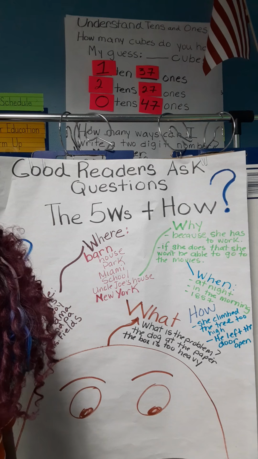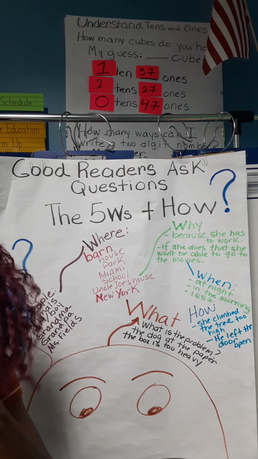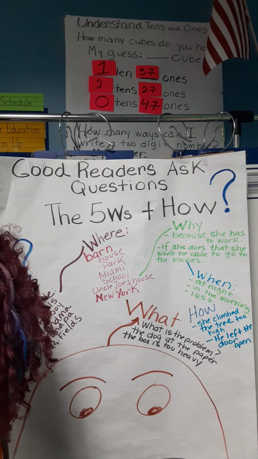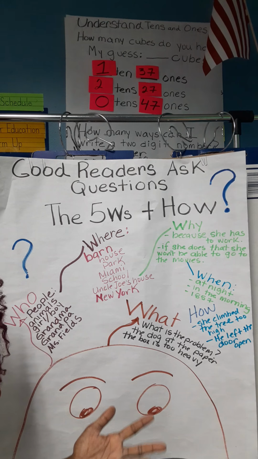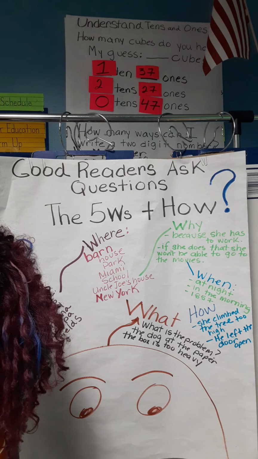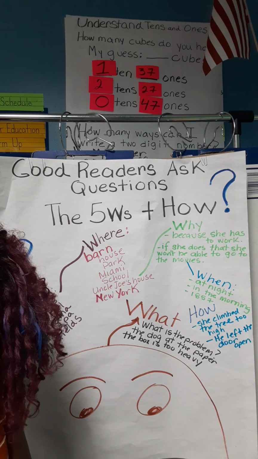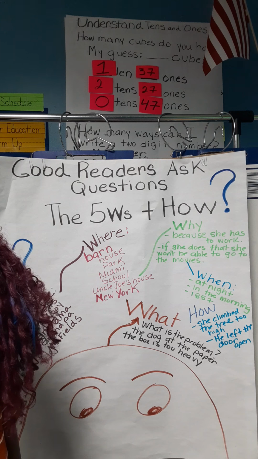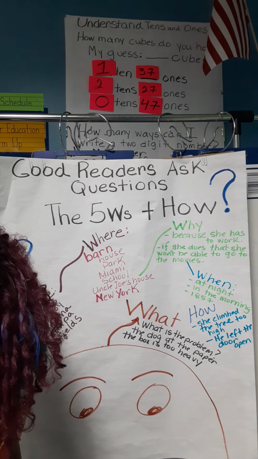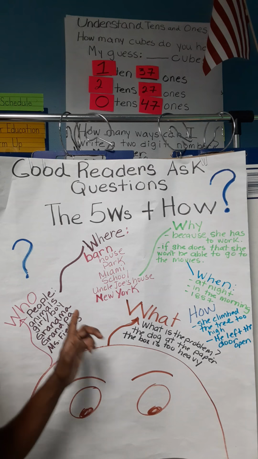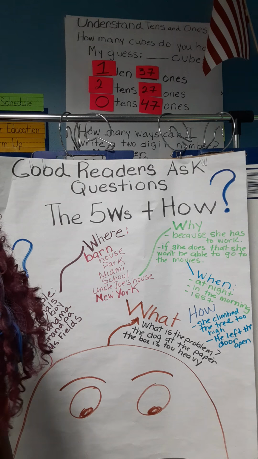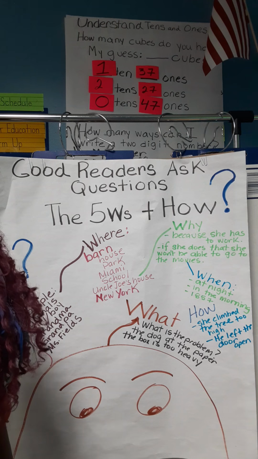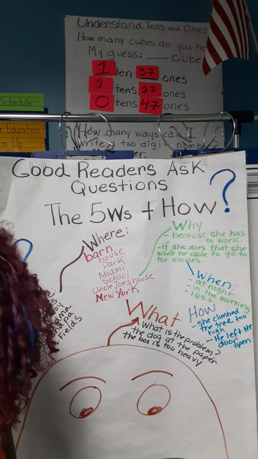The first thing, when you read a story, is to ask who are the people involved? Oh, it was an animal, Miss Hall. It was Jake the snake. So knowing who, what, where, when, plus how will definitely help you understand the story better.